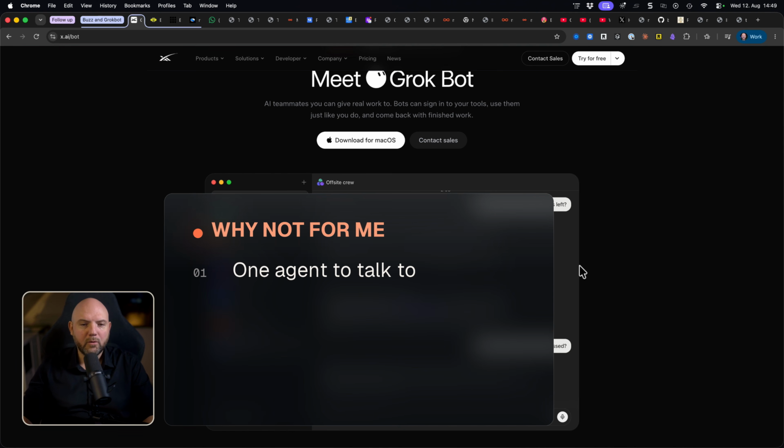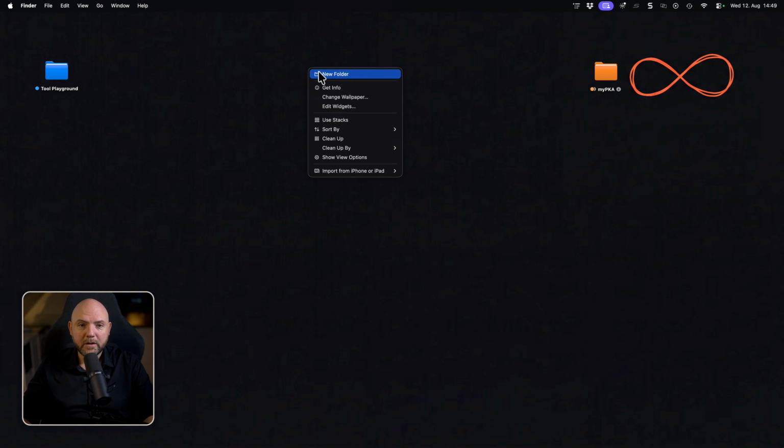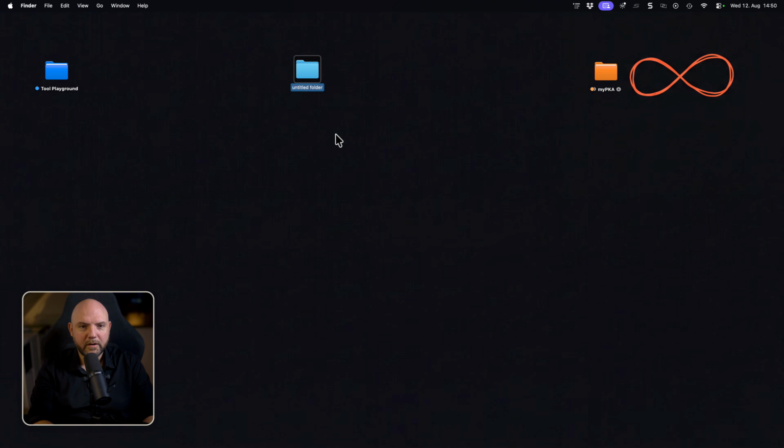To me, all of this is overcomplicating, forcing me to use tools from other people. And even having something in the cloud where I no longer have direct ownership of what I'm creating, versus having everything local. And believe it or not, we will create all this in just a local folder on my desktop. We just call it AI Conversation Tool.